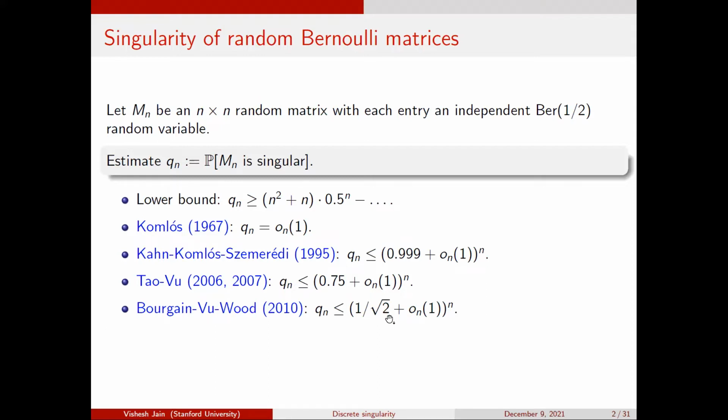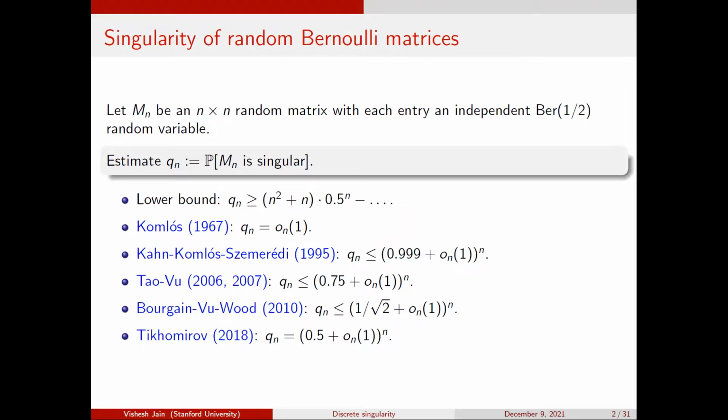And then again, the problem was stuck for a long time until 3 years ago, when it was resolved in some sense by Tikhomirov. This is a spectacular breakthrough work, and in some sense it resolves this problem. But now you might ask, does it really resolve this problem? What does Tikhomirov's proof show? It shows that the probability that a random Bernoulli matrix is singular is (1/2 + o(1))^n, where o(1) is some function which goes to 0 as n goes to infinity.